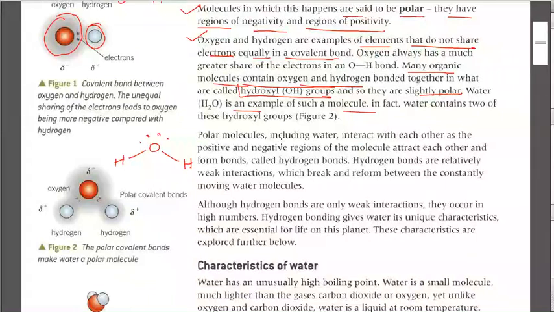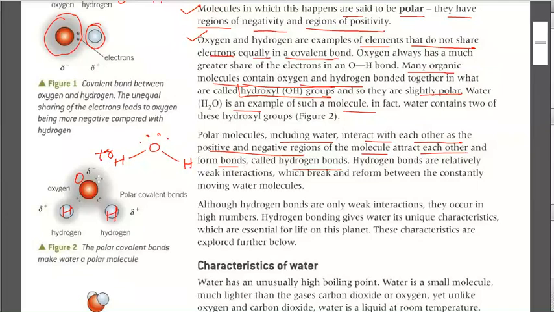Now, polar molecules, including water, interact with each other as the positive and negative regions of the molecules attract each other and form a bond called a hydrogen bond. Now, if you see, this is hydrogen, this is oxygen, this is hydrogen. Again, this is oxygen, this is hydrogen, and this is hydrogen. On this oxygen there is a negative charge. You can clearly see this negative charge. On this hydrogen there is a positive charge.